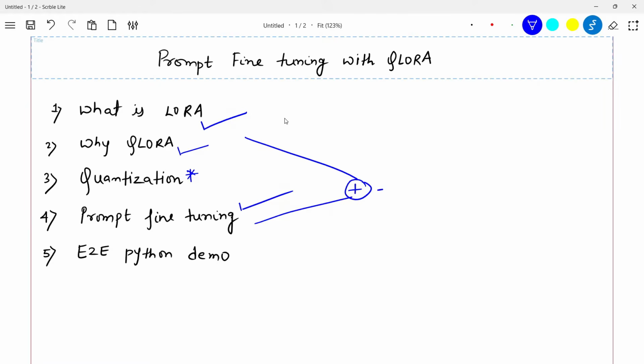And we are going to fine tune an LLM. I'm going to show you how you can combine both these things and gain a very nice result. So basically you want to take advantage of both these concepts together. How you can do that, I'll tell you in Python. So that's the end-to-end Python demo.